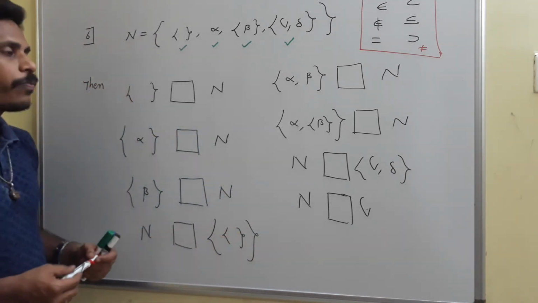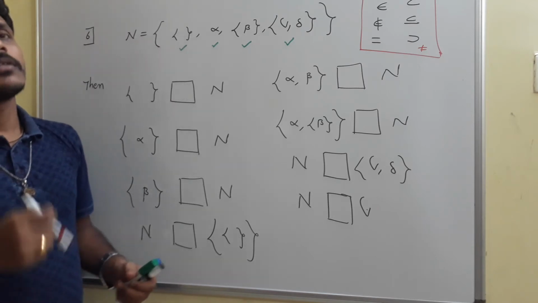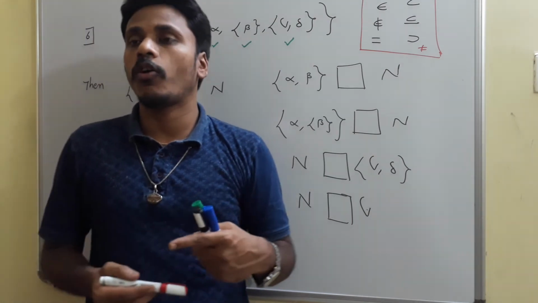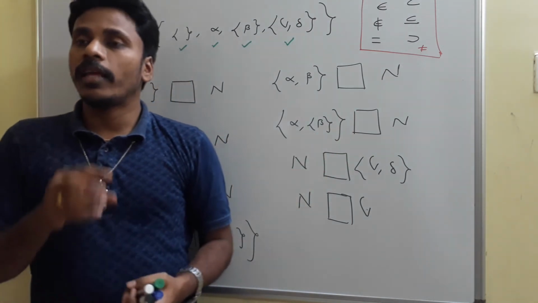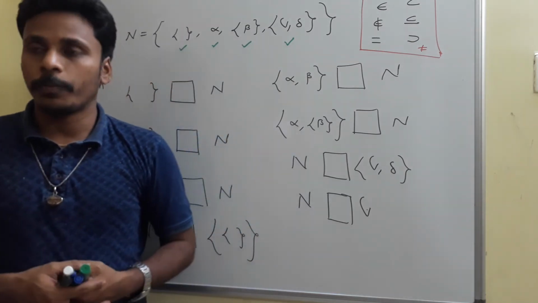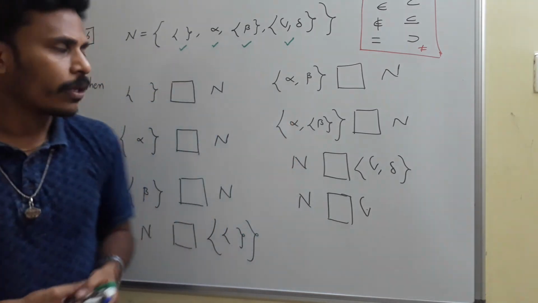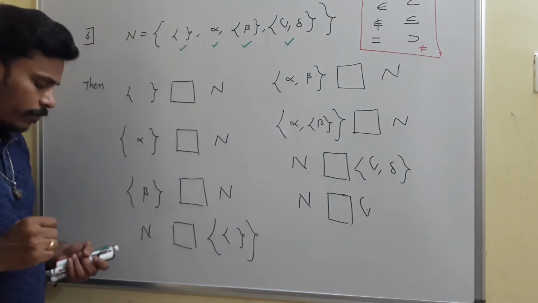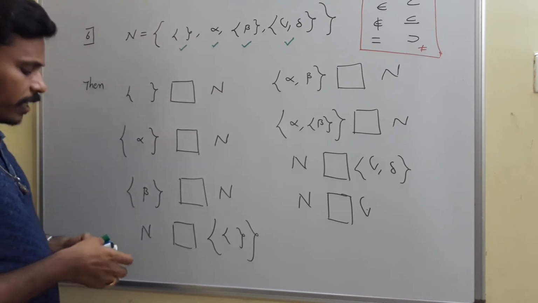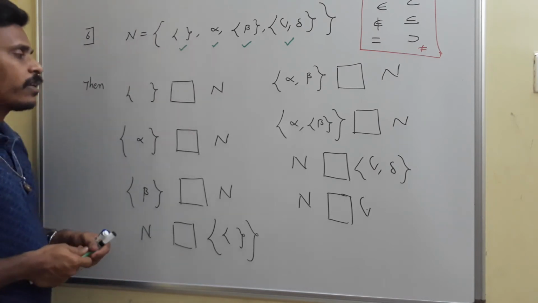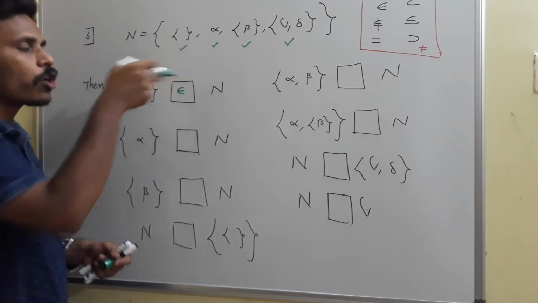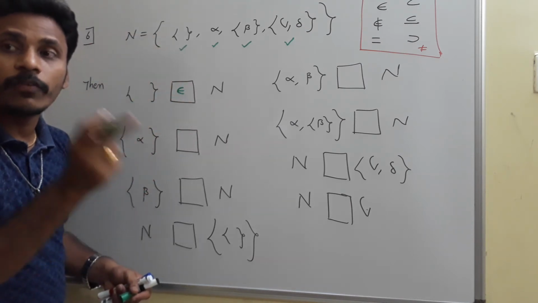At first, if you observe these questions, some boxes may be filled by 2 or 3 of these symbols. That in the sense, there are some boxes which can be filled by 2 or 3 options, but you just choose any one now. Okay, yeah, empty set and then n. It is very clear that empty set is an element of n. Since empty set is in n, I will write the symbol belongs to. So empty set belongs to n because in my bag there is an element which is empty.